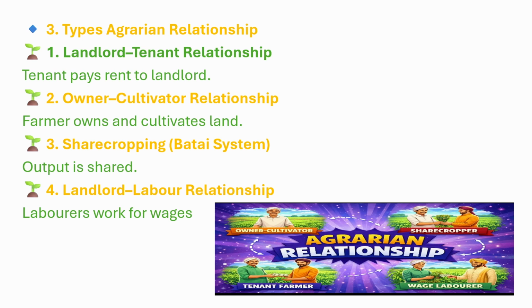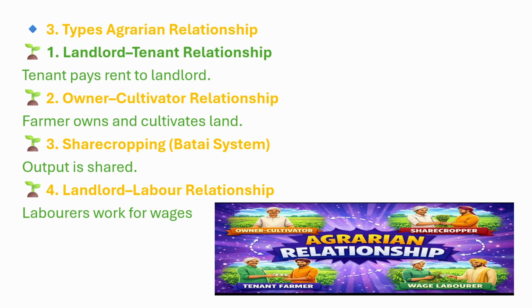landlord-tenant relationship. Tenant pays rent to landlord. In this relationship, the landlord owns the land and the tenant cultivates that land by paying rent to the landlord. For example, a farmer in a village does not have his own land, so he takes land from a rich landowner. He grows wheat on that land. After harvesting, he gives rupees 10,000 per year or 30% of the crop to the landlord. This is called landlord-tenant relationship.